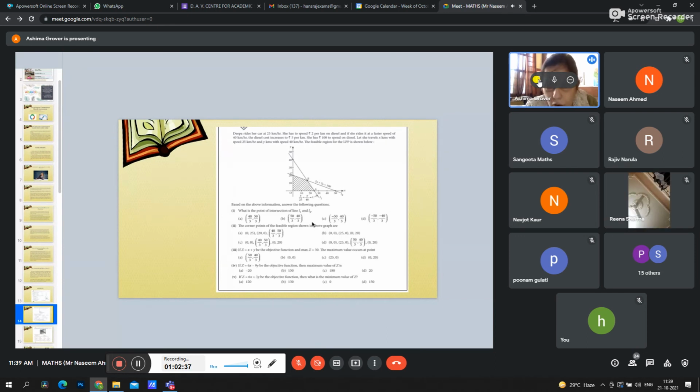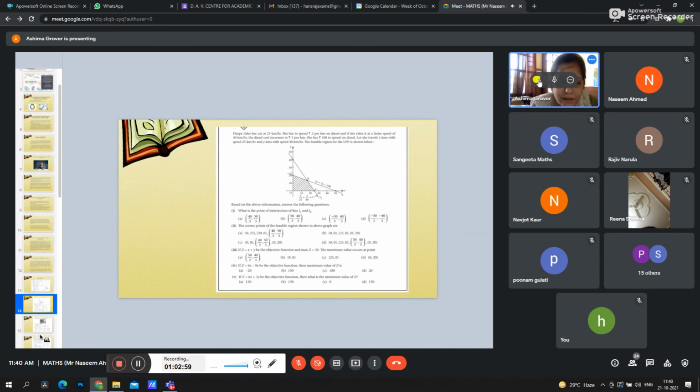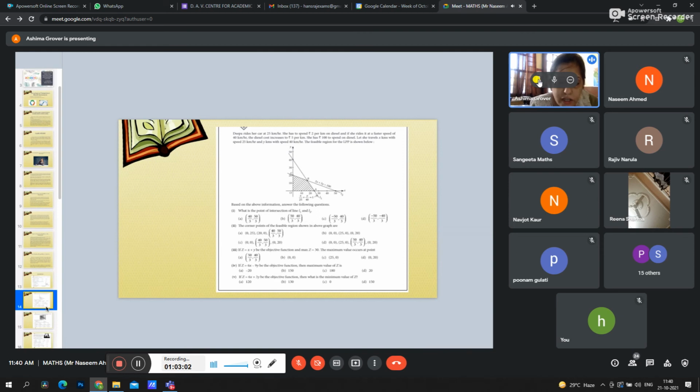This is the correct option. And the second part, the corner points of the feasible region in the above graph, you can easily tell. What are the corner points in this case? Second option. Yes, anyone? Yes, ma'am, option B. Ma'am, option D is correct, because if you want to find out all these corner points. Yes, the correct option is D. Yeah, true, ma'am. It's right. Thank you so much, ma'am.